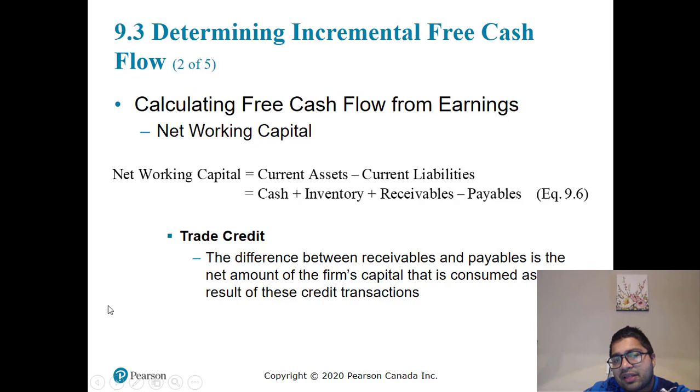So working capital generally builds up and then goes down. Working capital can also be substituted by trade credit. It is the difference between receivables and payables: how much credit you give to customers and how much credit suppliers give you.